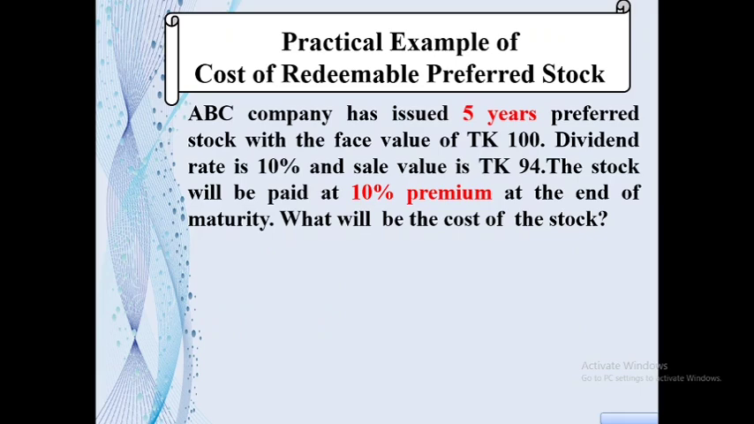We see an example of cost of redeemable preferred stock. ABC company has issued 5 years preferred stock with the face value of Taka 100. Dividend rate is 10% and sale value is Taka 94. The stock will be paid at 10% premium at the end of maturity. What will be the cost of the stock?